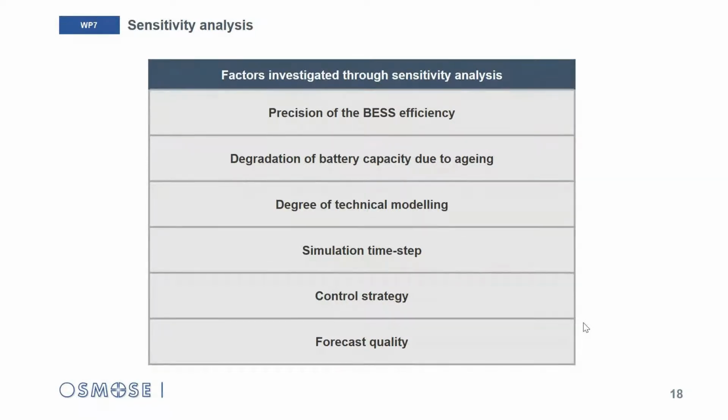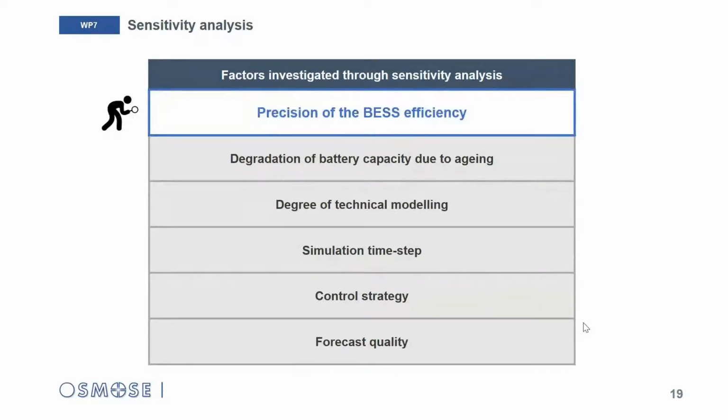After this, we look at the importance for sizing results of the time step you set up for the simulation. Then we'll see what could be the impact on optimal sizing determination of different control strategies which had been deployed for the same application case. And finally, when a forecast is used, what could be the impact of forecast quality on the sizing.